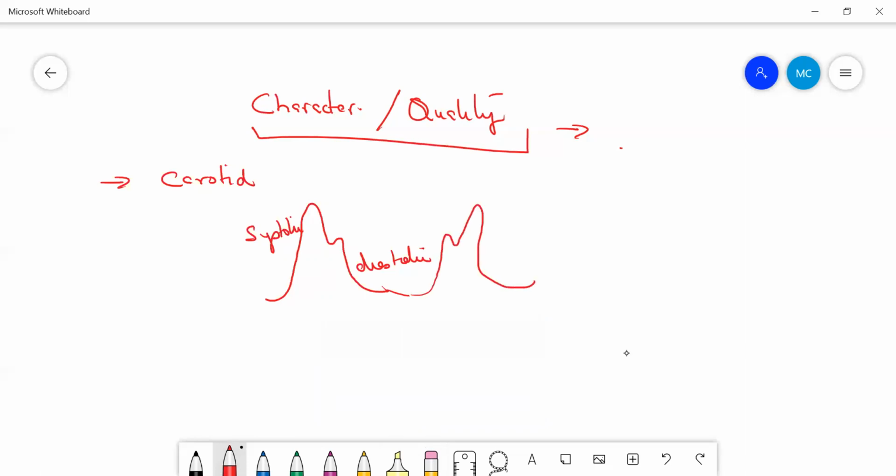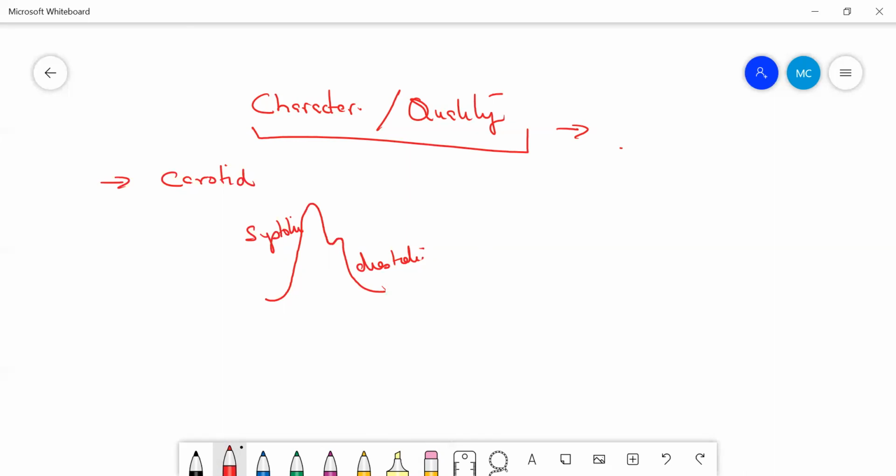Similarly, it will just continue like this. Okay, just let us concentrate on one, draw the rest afterwards. So this is the systolic phase of the pulse. This is the diastolic phase of the pulse. This is your normal representative waveform, the normal waveform of the normal pulse.